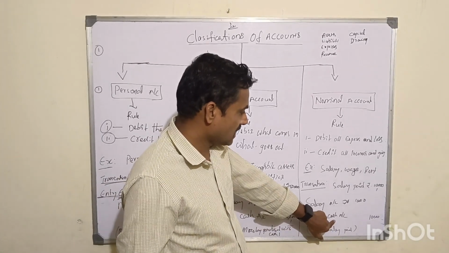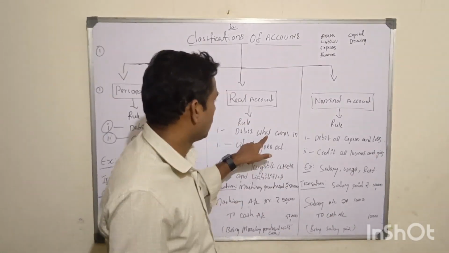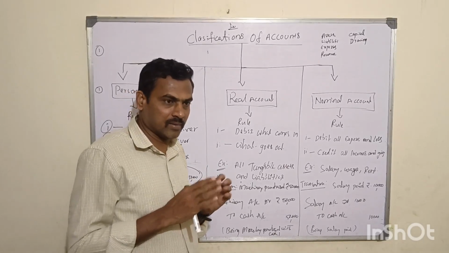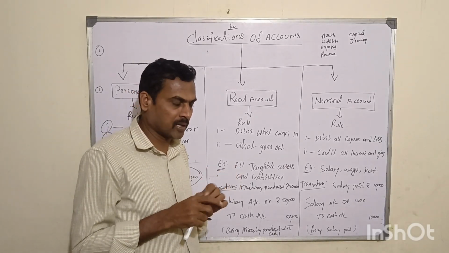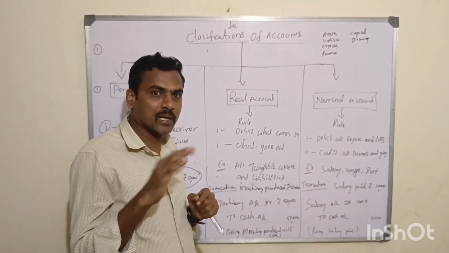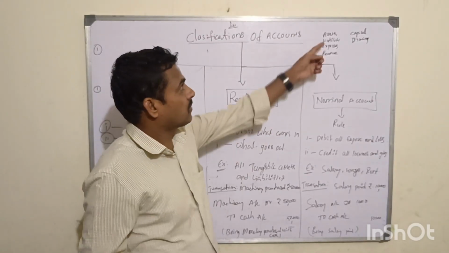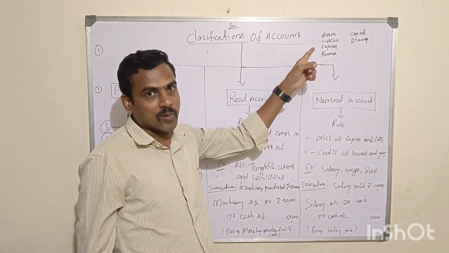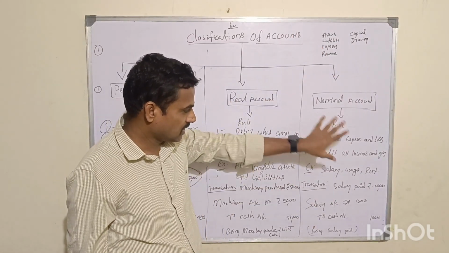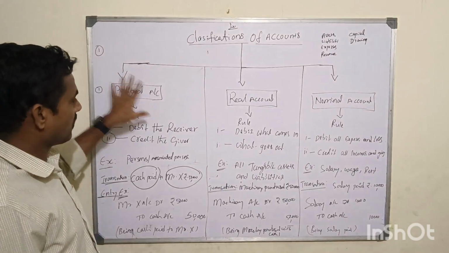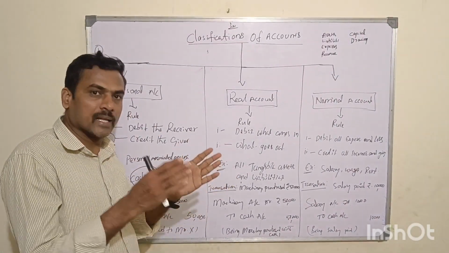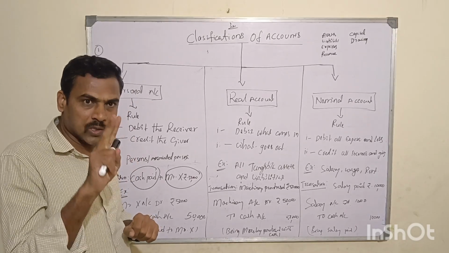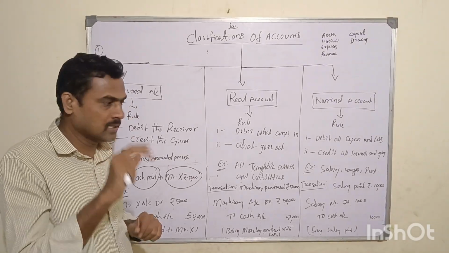What is the nature of cash? Asset. For assets, I will talk about the debit and credit rule, which also comes under accounting fundamentals, right? So what are the debit and credit rules for, for example, assets, liabilities, expenses, revenue, capital, and drawings? I will talk about them in detail, but this is the overall classification of accounts, how to identify business transactions, and within the transactions there will be two aspects, debit and credit.